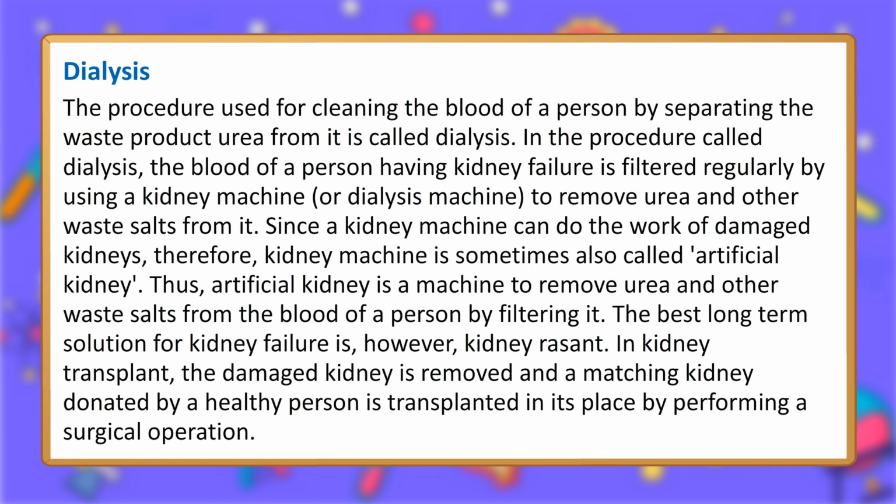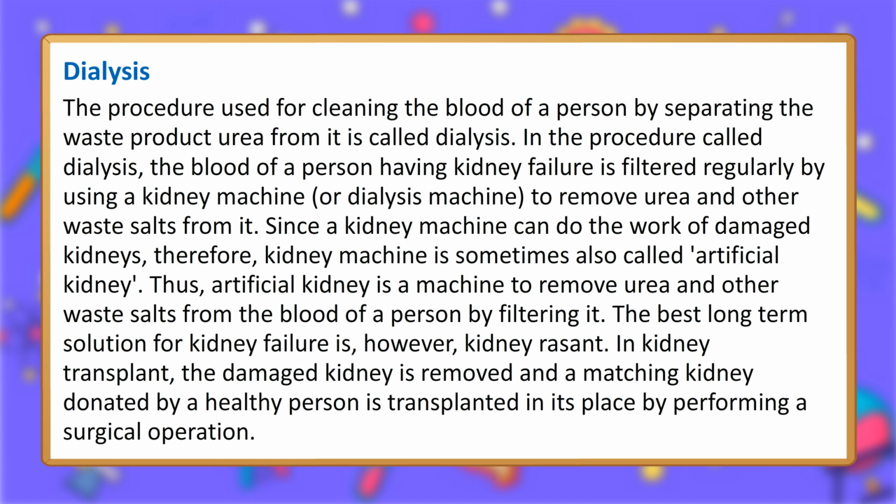Dialysis. The procedure used for cleaning the blood of a person by separating the waste product urea from it is called dialysis. In the procedure called dialysis, the blood of a person having kidney failure is filtered regularly by using a kidney machine, or dialysis machine, to remove urea and other waste salts from it. Since a kidney machine can do the work of damaged kidneys, it is sometimes also called an artificial kidney.